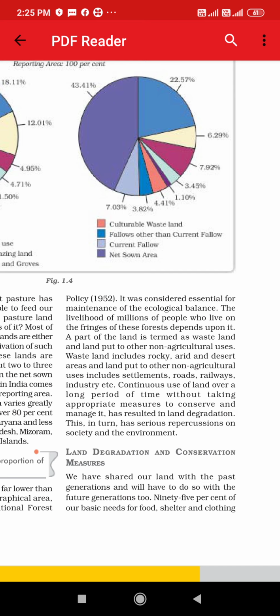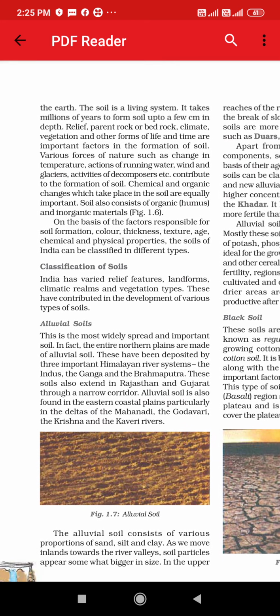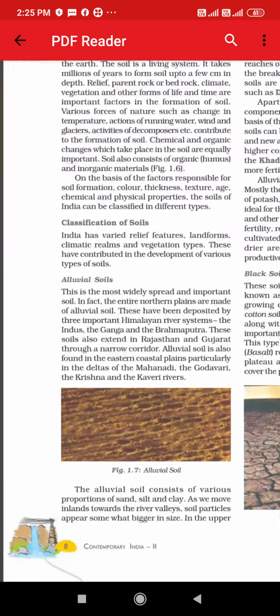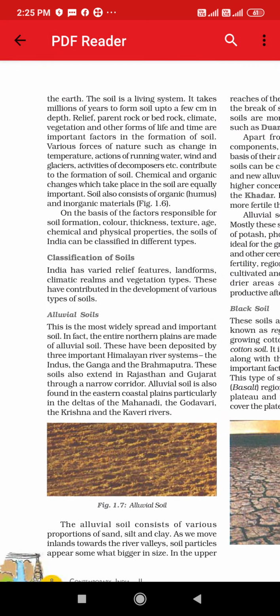So 95% of our basic needs for food, shelter and clothing are totally dependent on the land. The soil is a living system. It takes millions of years to form soil up to a few centimeters in depth. Of course, this soil on which we grow the crop is also a living system, and it takes millions of years to form soil.